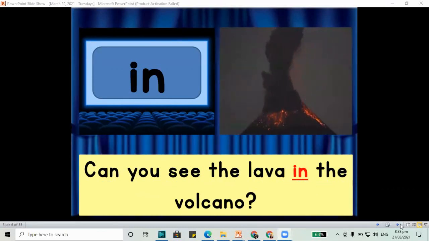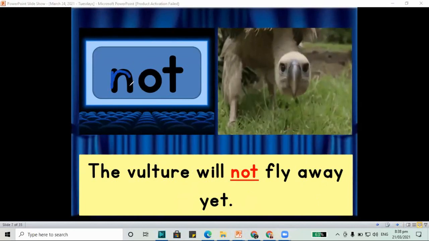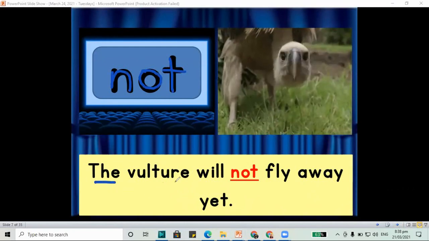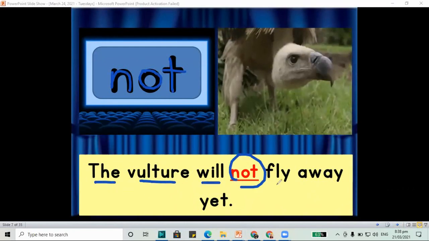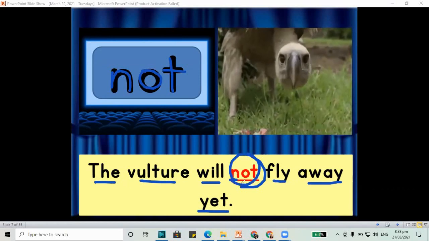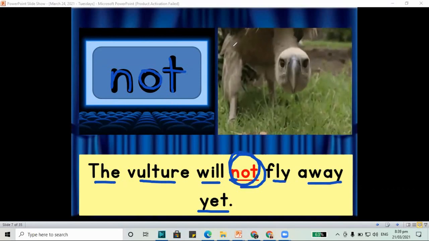The next one, what else do we have here? We have the word not. N, O, and the letter T make the word not. The vulture will not fly away yet. Again, we have the word not. N-O-T makes the word not.